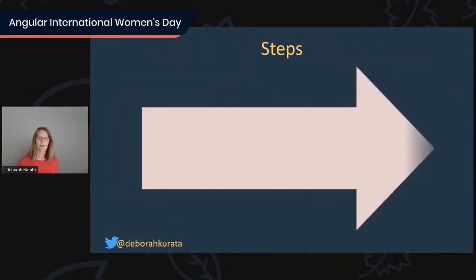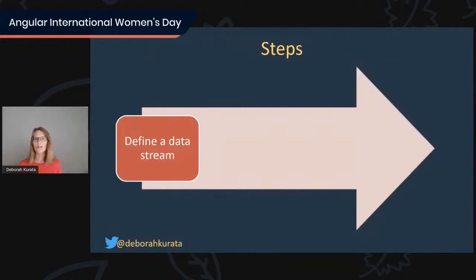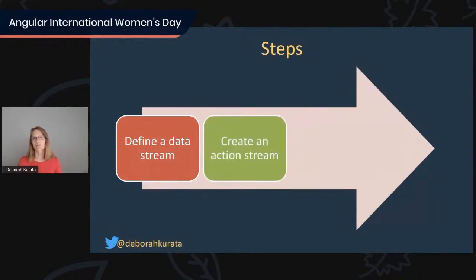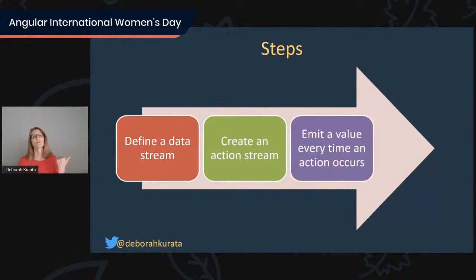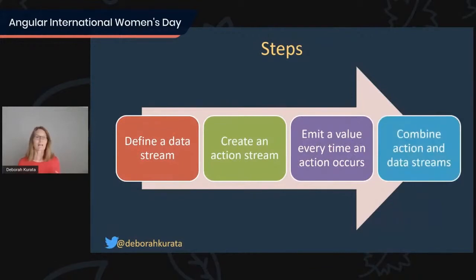All right, so our steps: define a data stream. Again, we don't have to actually create the stream. We just define it by issuing an HTTP GET request. Create an action stream. Those we do need to create with a subject or behavior subject. We emit a value every time an action occurs, and we combine the action and data streams. With that, let's look at another example.